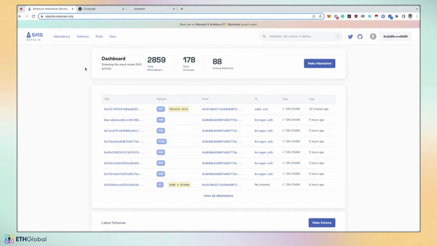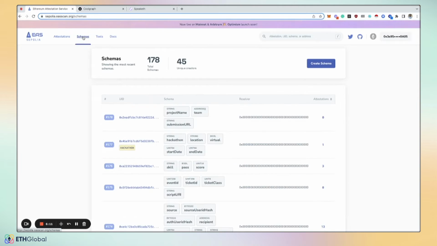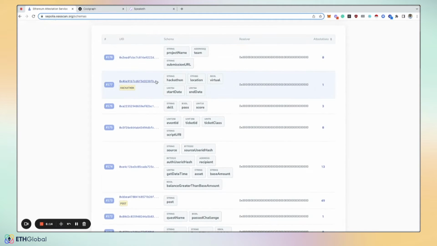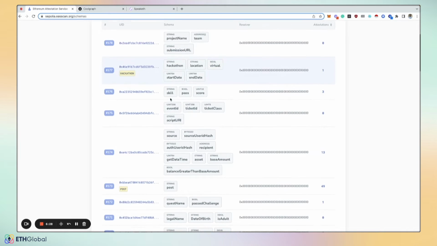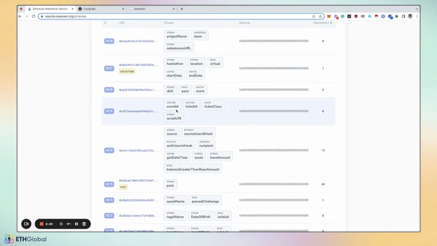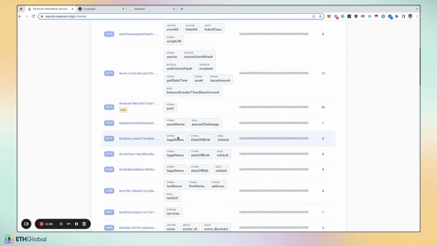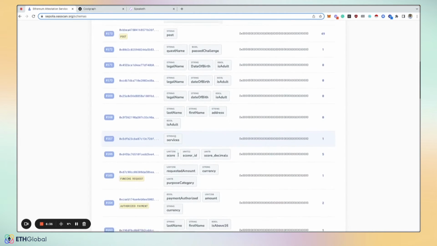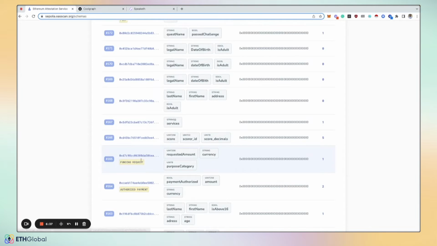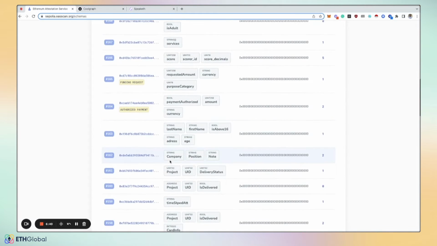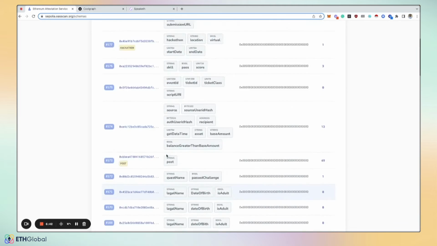And when you go to the Explorer, you can start to explore some of the schemas that have been created. So you can start to get an idea that schemas can be really any type of topic. So this is a schema for attesting to a hackathon, which is just like a registry, more or less. You have a string name for the hackathon, the location, if it was virtual or not, the start and end date. You have other people looking at event attendance. There's people creating schemas around identity-related stuff, authorizing payments and funding requests, more identity stuff, so you can start to see what's available.